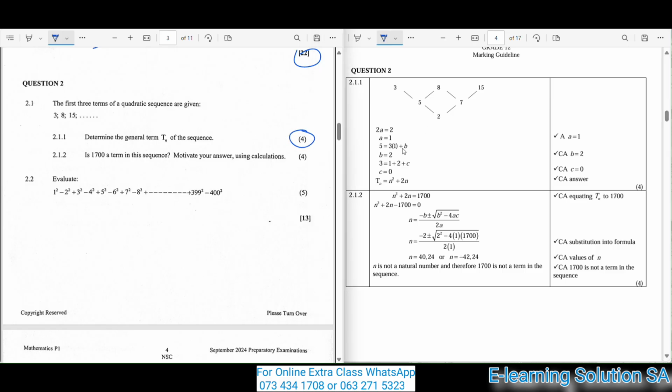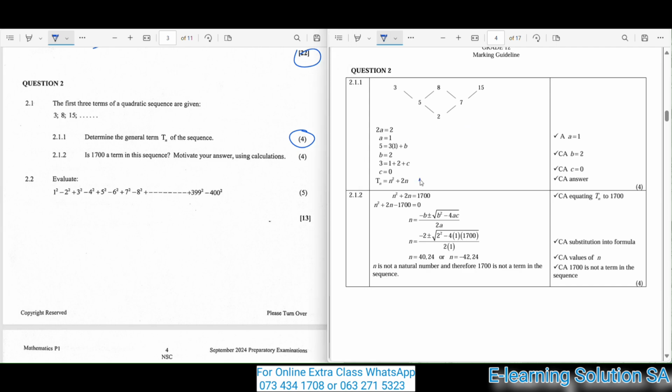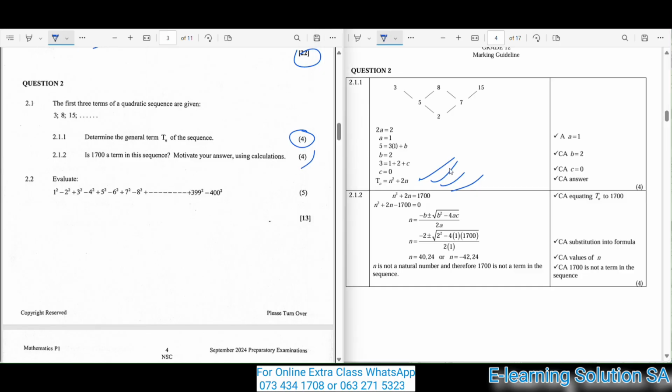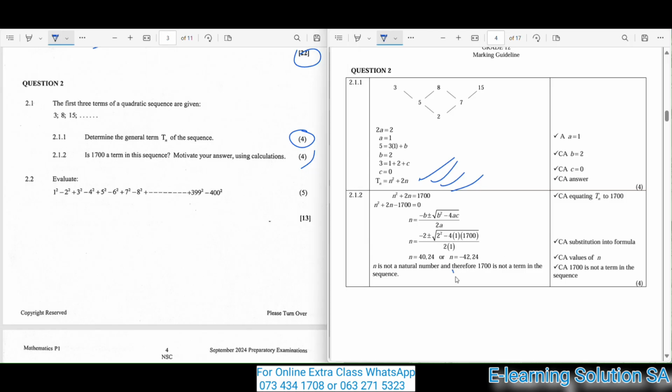You must make sure that you understand how you should present your answer based on its mark allocation. So this is your final answer. You get 4 marks for that one, guys. So you must make sure that you get it. 2.1.2, is 1.7 a term in this sequence? Motivate your answer using calculations, 4 marks. So this is your final answer. Make sure that you get that as well for 4 marks.